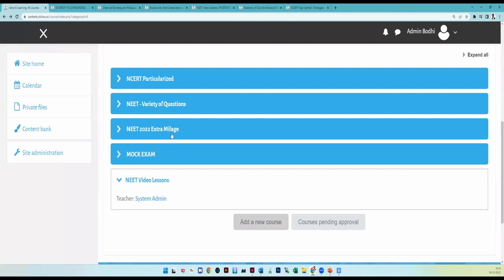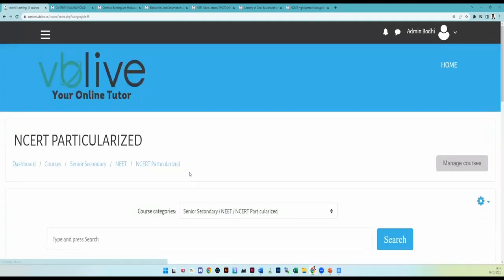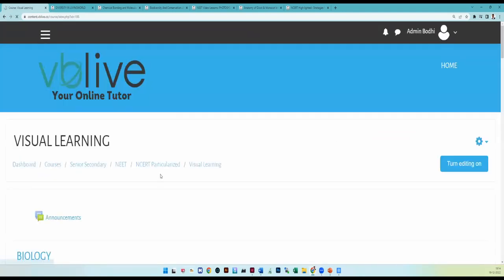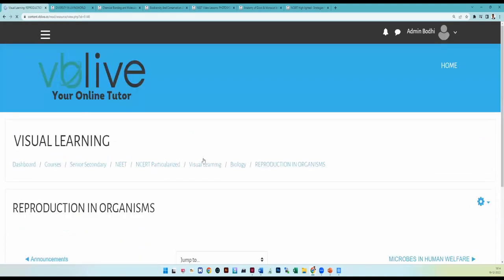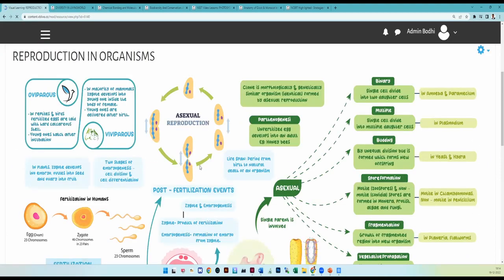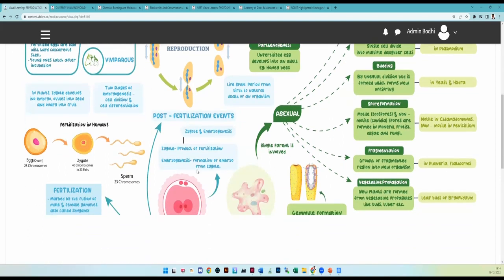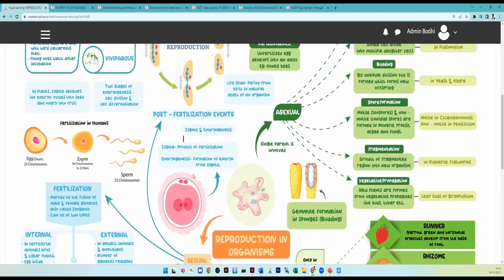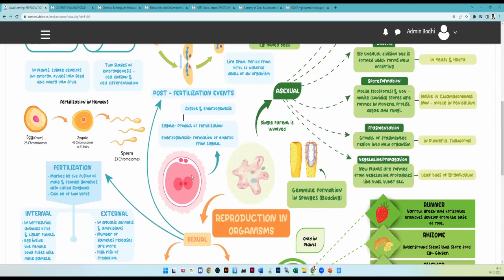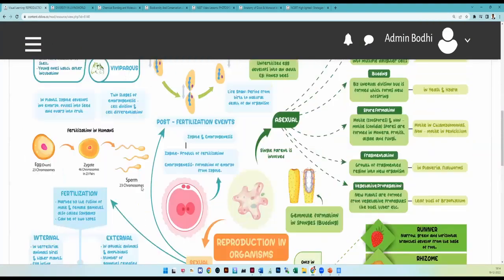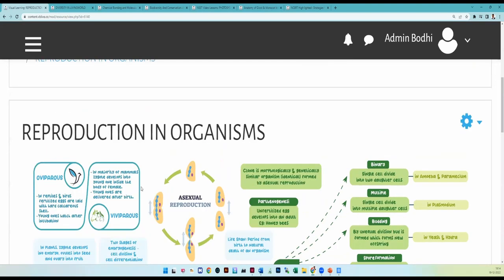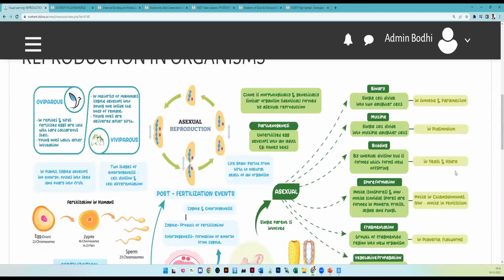And the next very important thing I told you is visual learning. Visual learning means every lesson is given with the full concept on a single page. You can zoom in as much as you like, and it will be visible to you. Suppose you are taking Reproduction in Organisms and you want to know what asexual reproduction is.